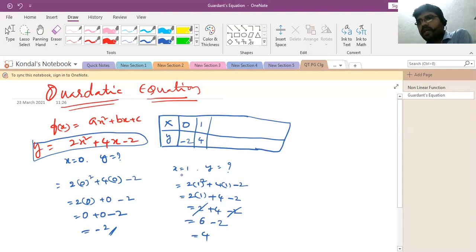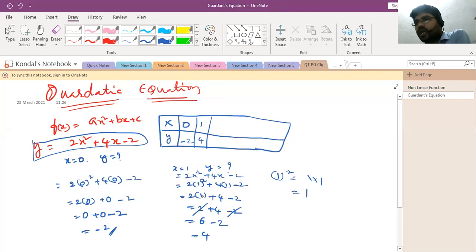So I'm writing, see, 2x square plus 4x minus 2. So instead of x, you can put 1. X place lo 1 bettandi. Okay, x place lo 1 bettadi automatically. Next you can take, as it is, 2. Okay, so 1 square. What is 1 whole square? 1 into 1. 1 into 1 is nothing but 1. Okay, so 1 whole square is nothing but 1 into 1.